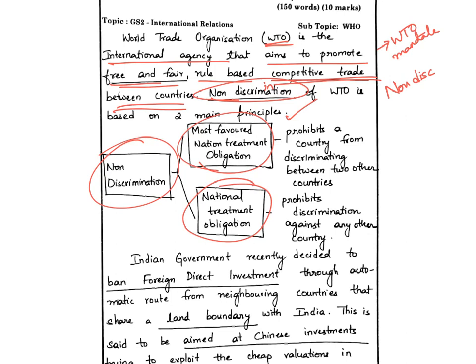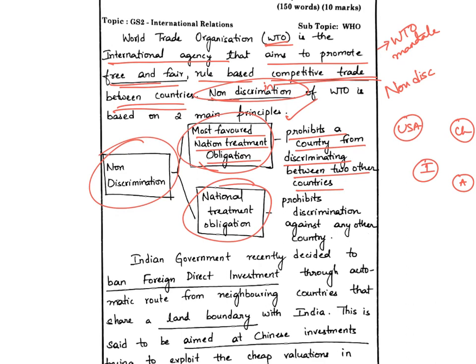MFN treatment obligation prohibits a country from discriminating between two other countries. For example, if this is India, it cannot discriminate USA and Australia. Okay, in its treatment with respect to trade and investment, India cannot discriminate between USA and Australia and China. Okay, this is MFN obligation or most favored nation treatment obligation.